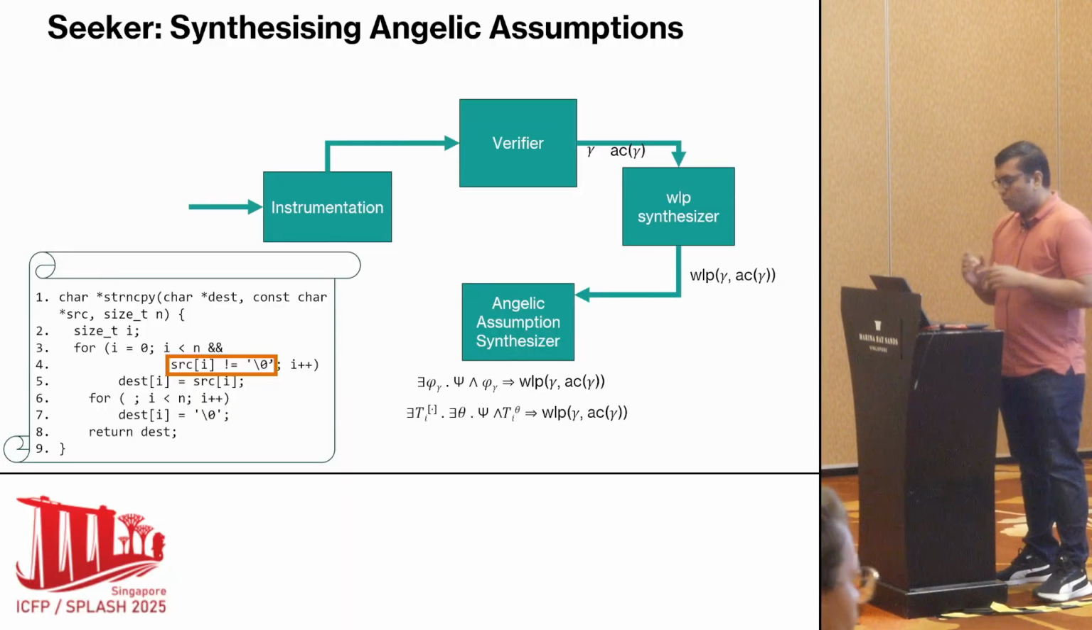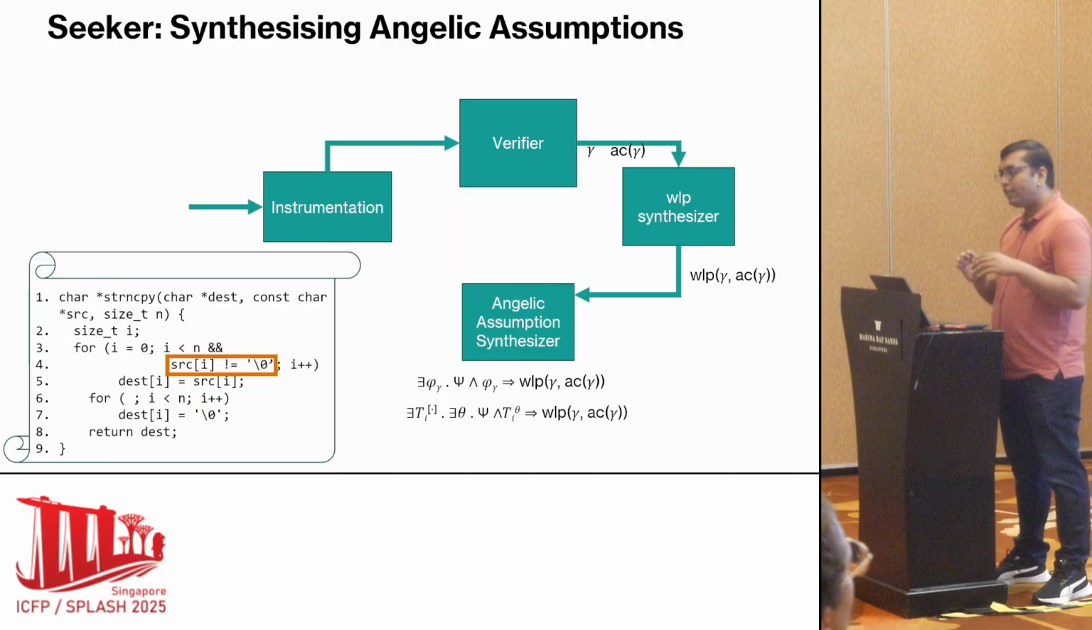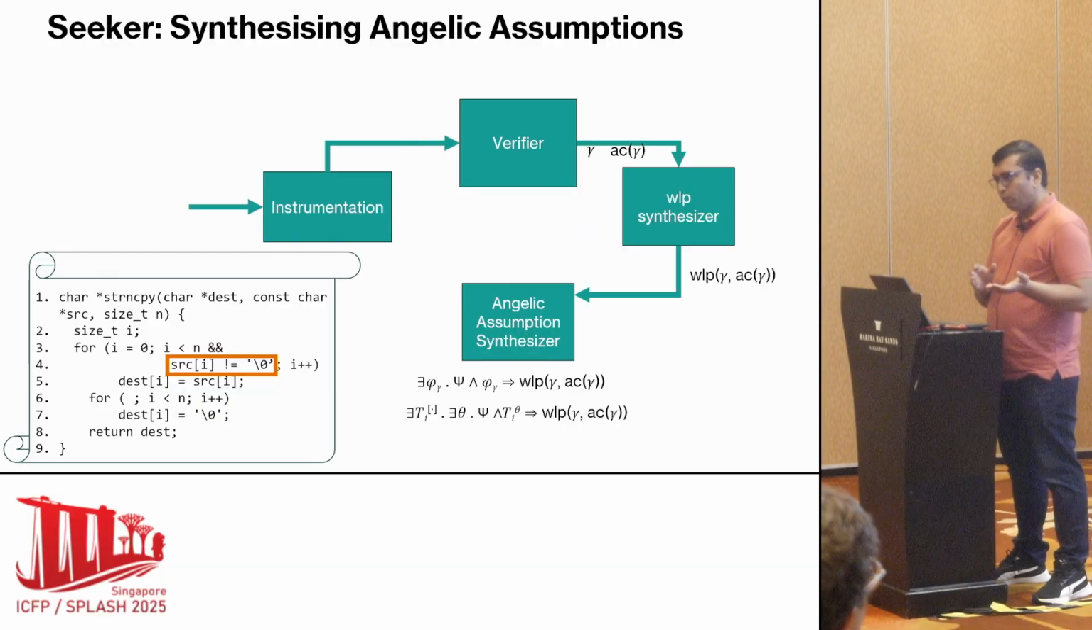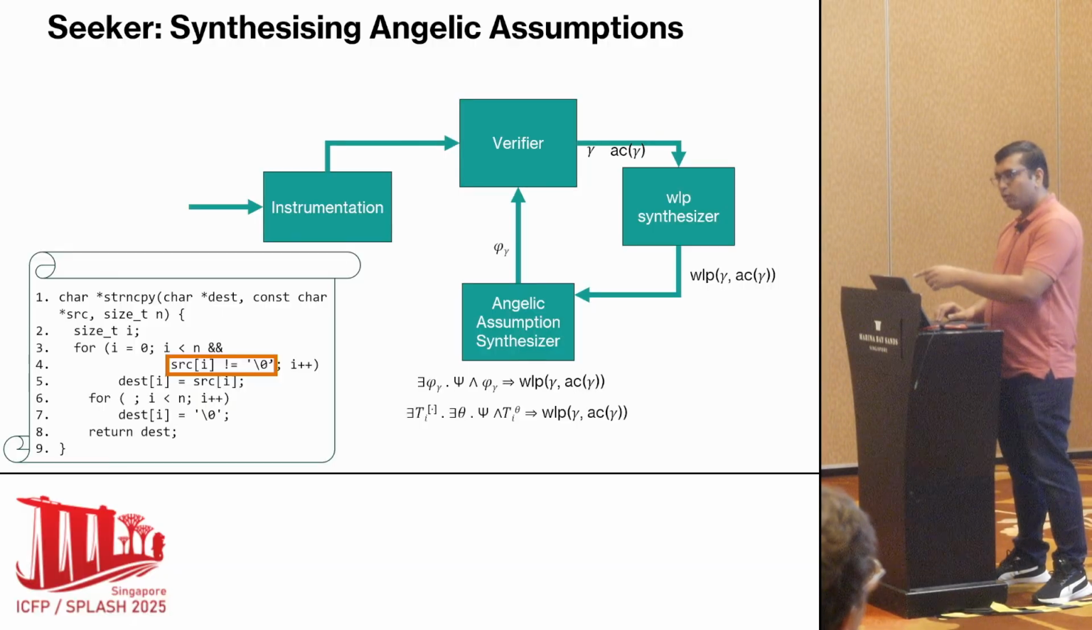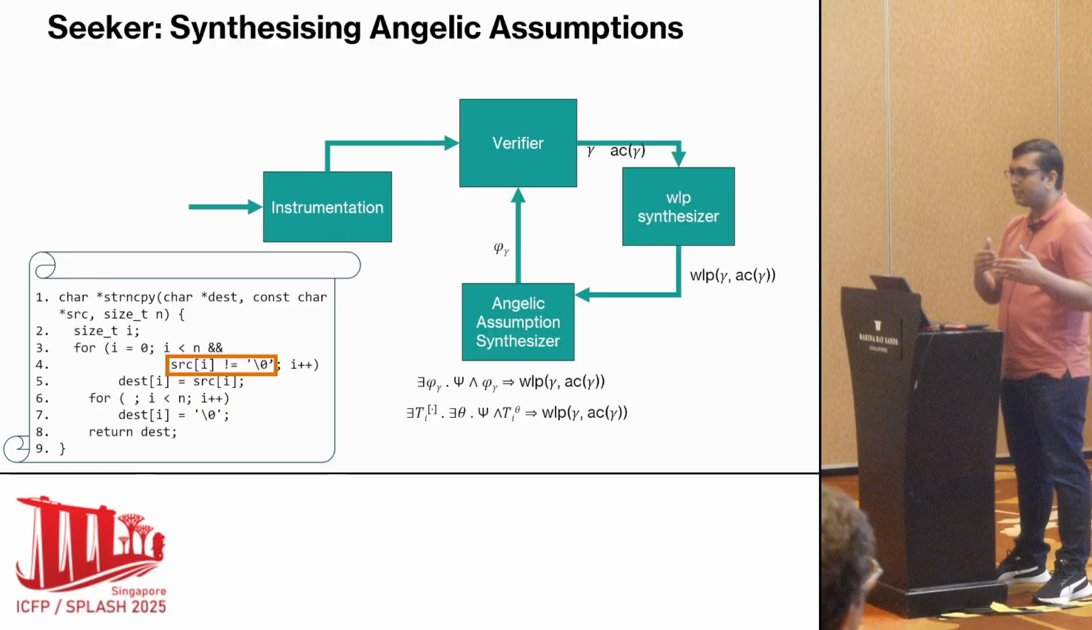Now, using this weakest precondition, we try to come up with an Angelic assumption based on those templates, such that whenever that Angelic assumption is true, this weakest liberal precondition will also be satisfied. If we are able to synthesize, which is the case here, we get that src should be a null terminated string. In that case, we again go to the verifier and try to verify with this assumption.